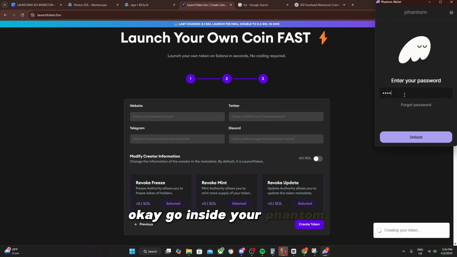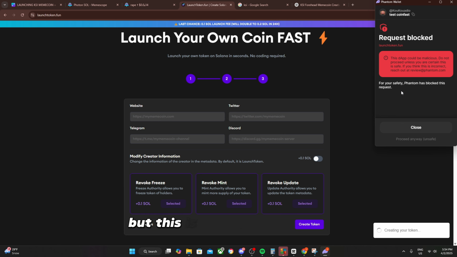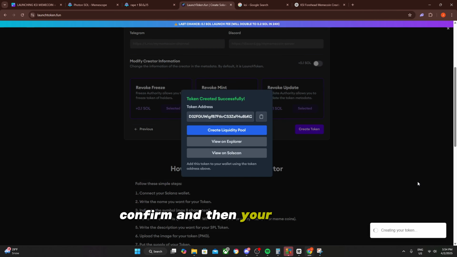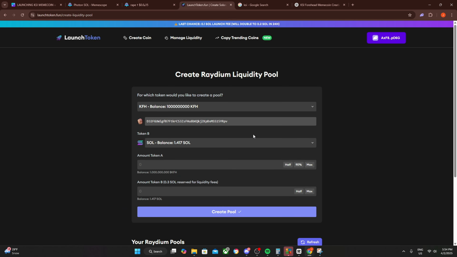Okay, go inside your Phantom. After that, okay, a warning sign will pop up, but this is completely normal. Just ignore and proceed. Confirm. I understand. Confirm. And then your coin will be created shortly. Okay, now copy paste the token address right here and click on create liquidity pool.